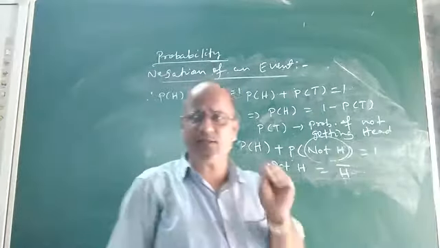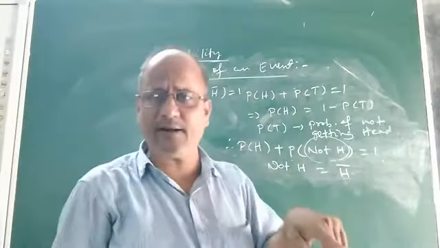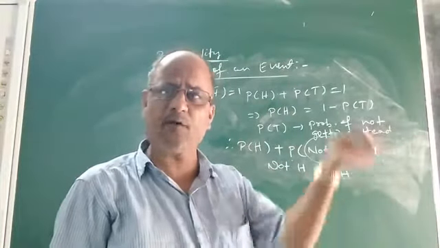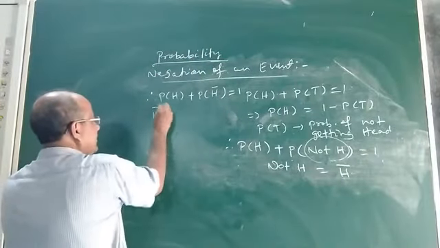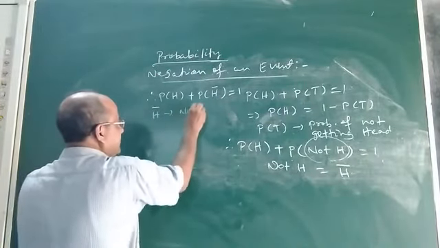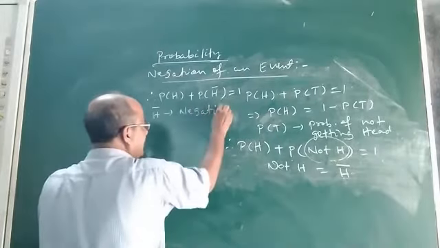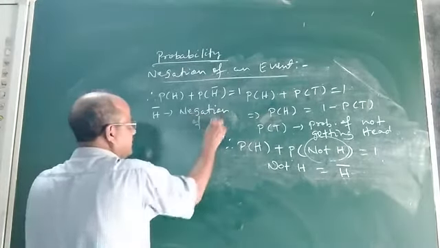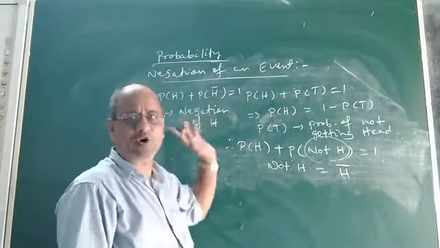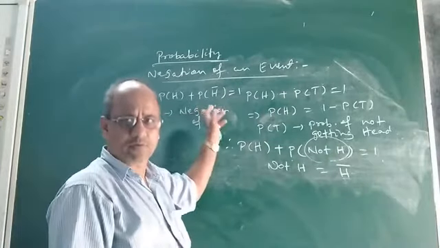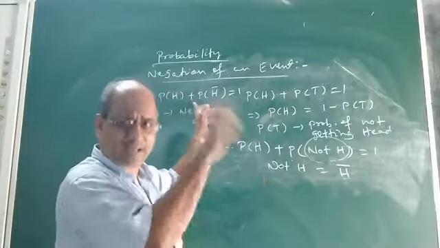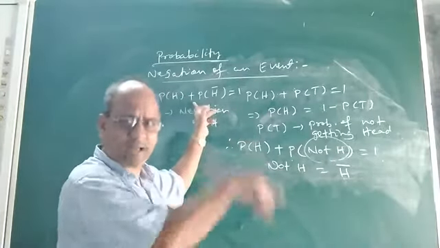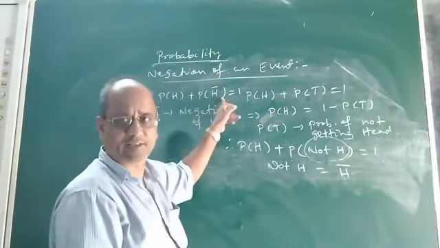That means from this we can say that the probability of an event plus the probability of not that event. This not H is your negation. You see, not H is your negation of H. If H is the event, then not H means not the event. When not H means H is not likely to occur, we say it is not H.